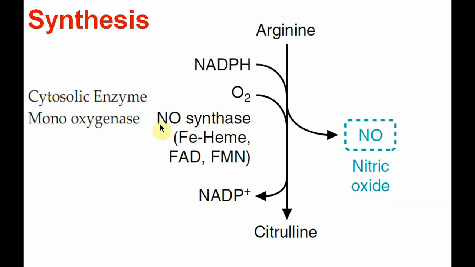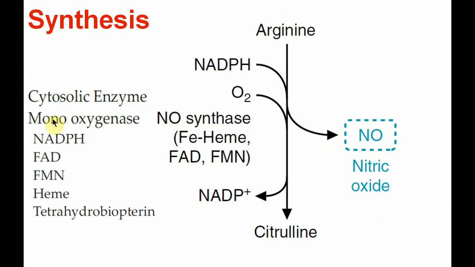Now, an important thing about nitric oxide synthase: it requires 5 cofactors, that is NADPH, FAD, FMN, heme protein and tetrahydrobiopterin. The role of tetrahydrobiopterin is not well understood, but it is said that it helps in the formation of the intermediate of this reaction, that is hydroxyarginine.